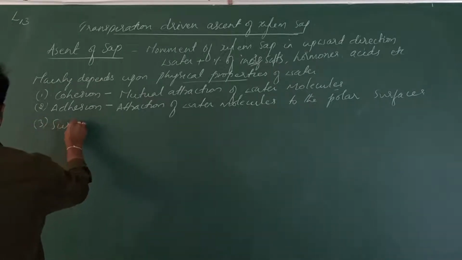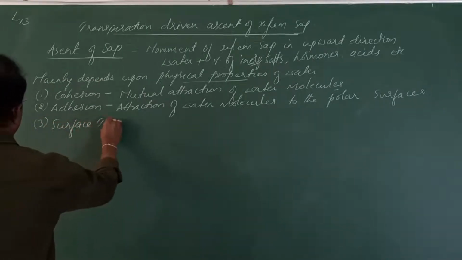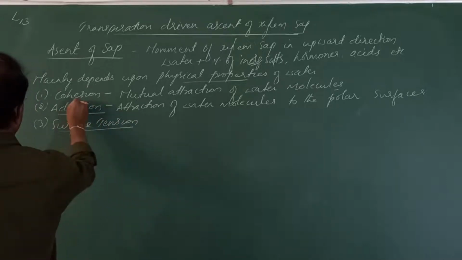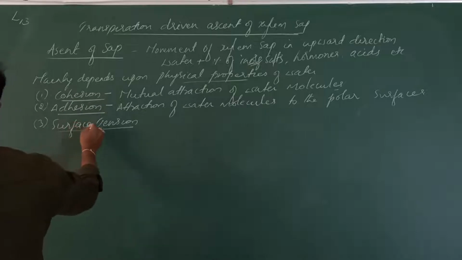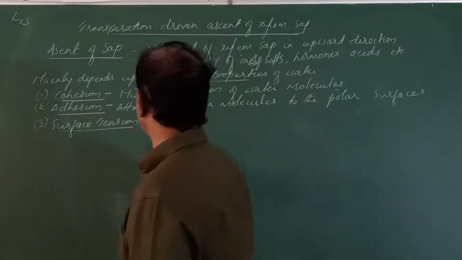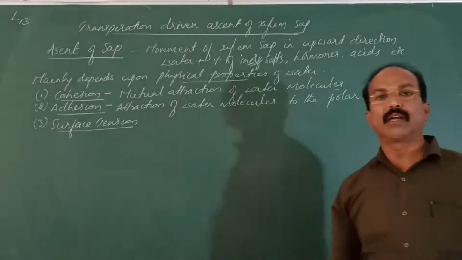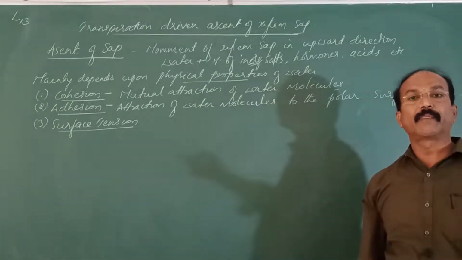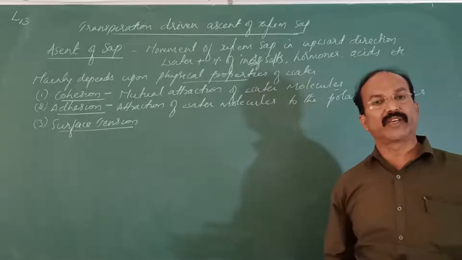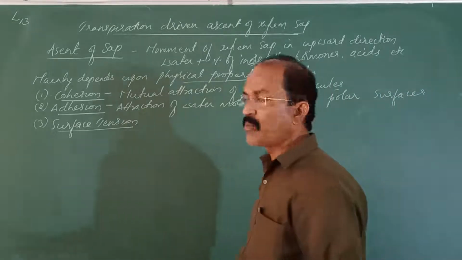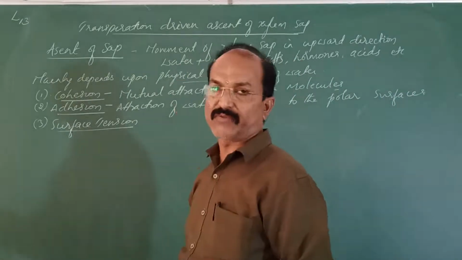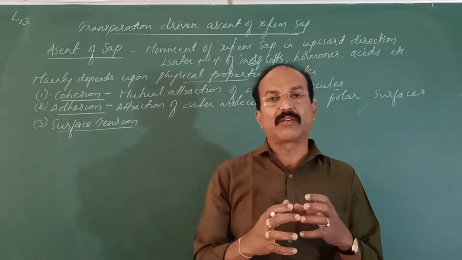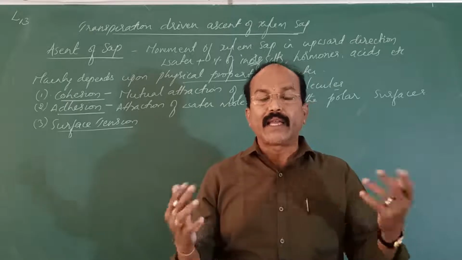Next, the third one is surface tension. Children, very important, the physical properties of water: adhesion, cohesion and surface tension. Water molecules are attracted to each other more in the liquid phase than in the gaseous phase. In the liquid phase, the water molecules have more attraction between them than in the gaseous state.